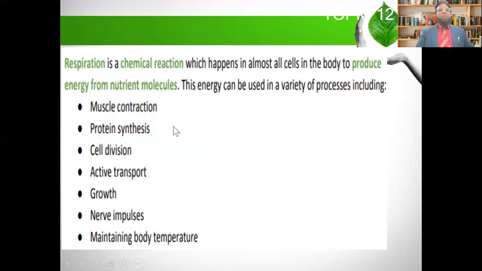The first slide you can see here has a definition of respiration, and the main purpose of respiration is to make energy. Now the question arises, in which processes is the energy used? This energy is used in muscle contraction, in protein synthesis, in the division of cells, and in active transport.